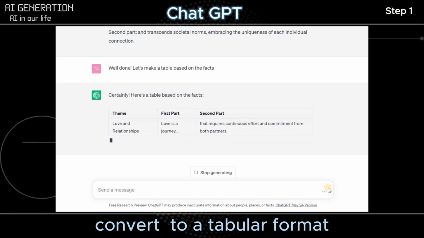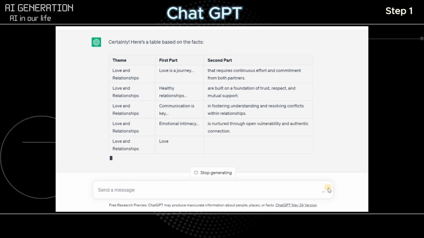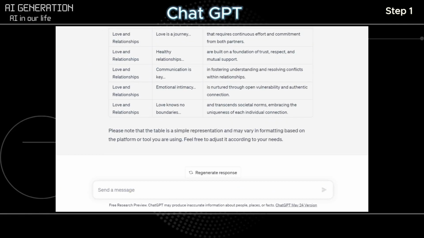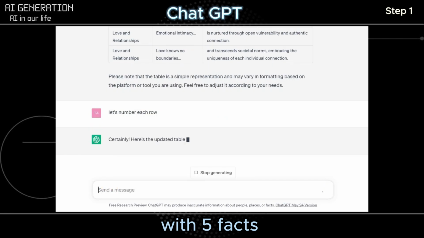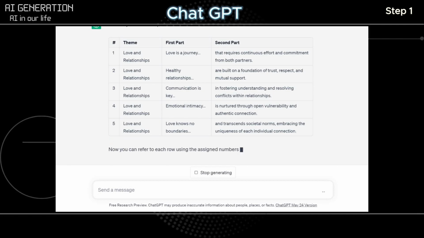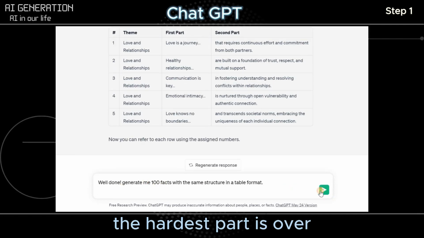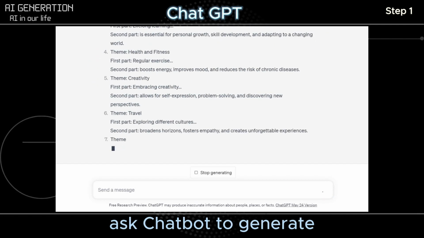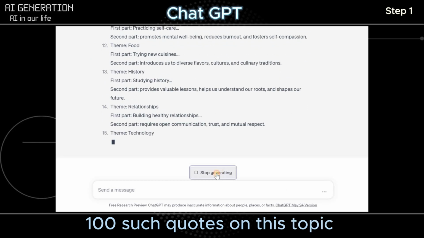Next, we will convert this to a tabular format for further convenience when transferring data. And as a result, we get a neat table with 5 facts about love and relationships. The hardest part is over. It remains to ask the chatbot to generate 100 such quotes on this topic.